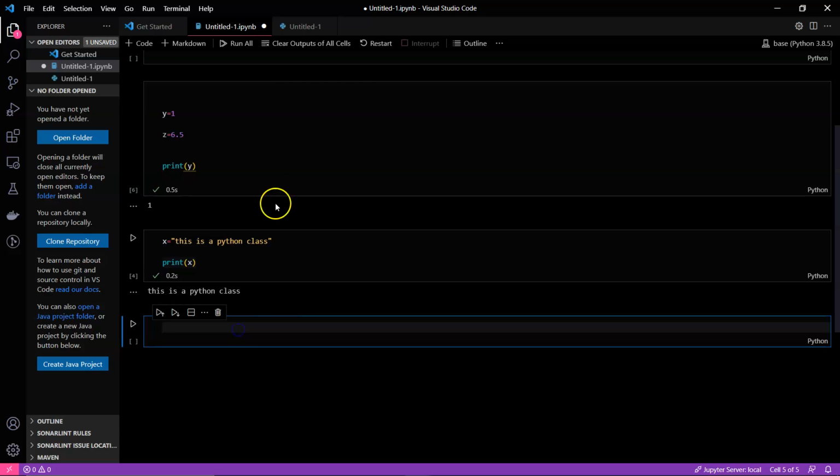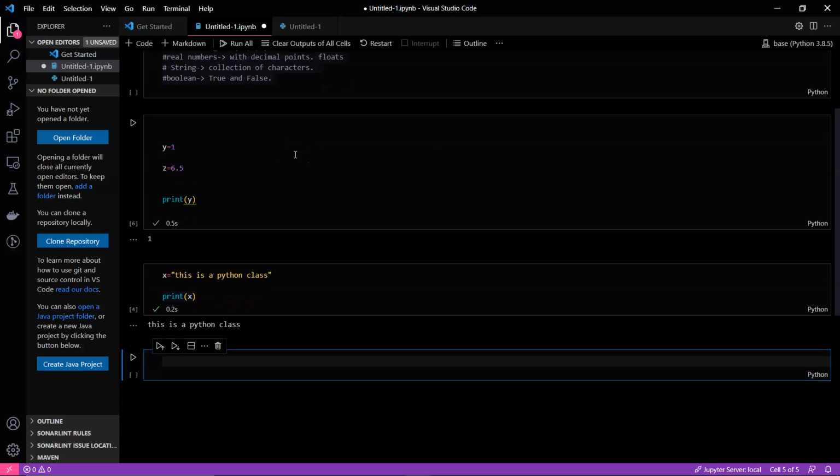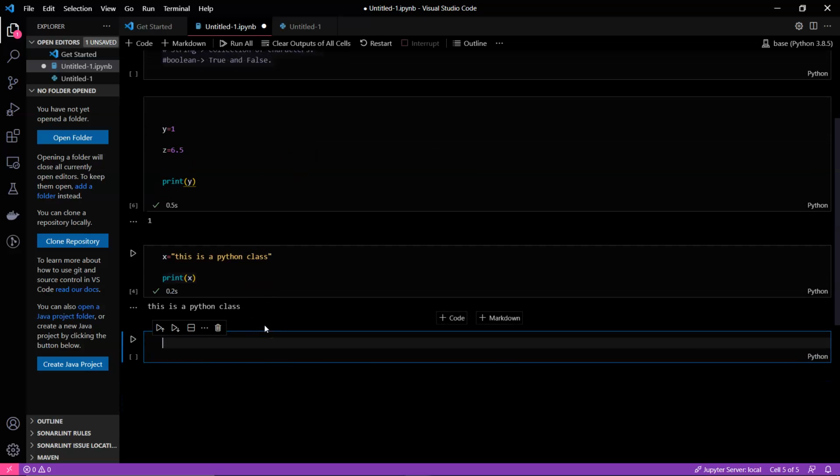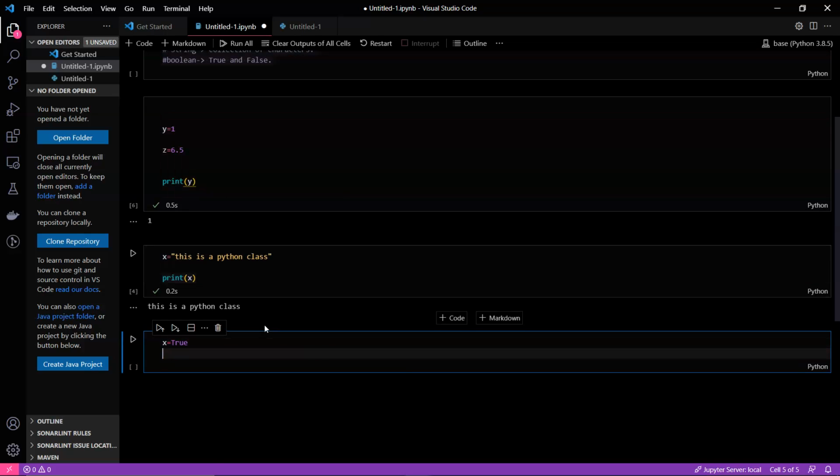So next we saw that there are boolean values, true and false. So let's see how we are going to use these boolean values and how we are going to assign them. Let's start with boolean values, and always see that the syntax should be the same, because this boolean value is case sensitive.